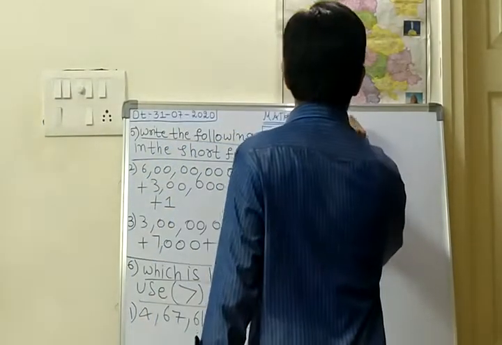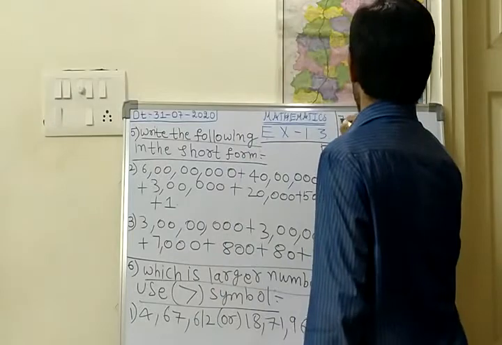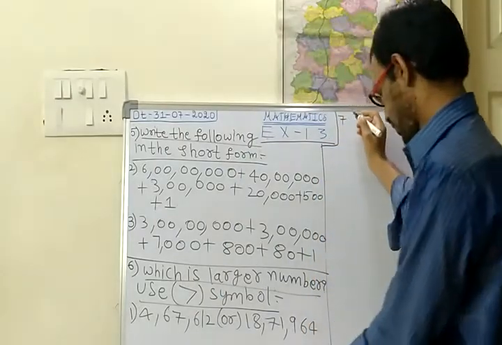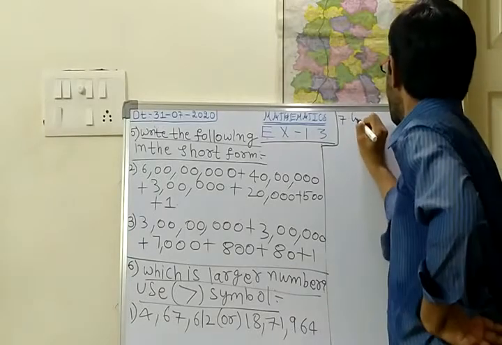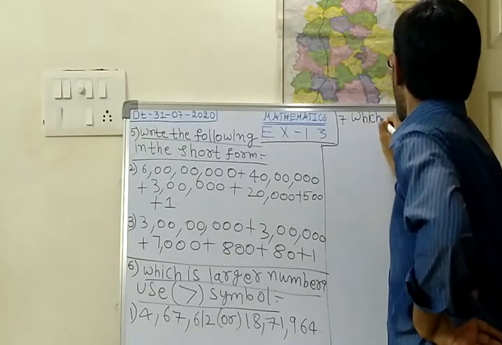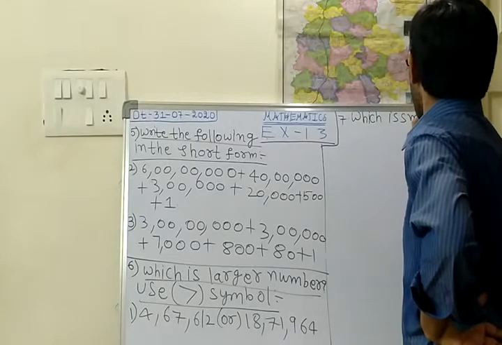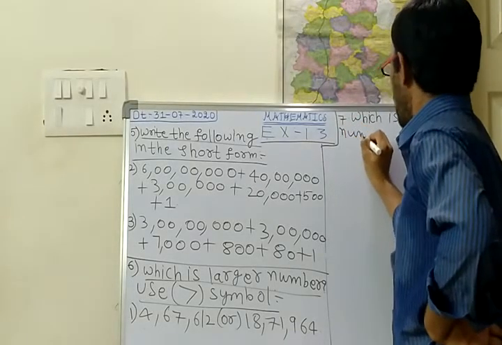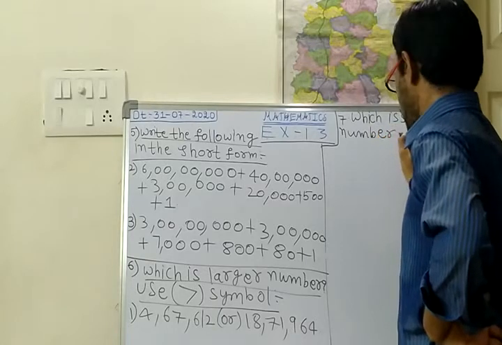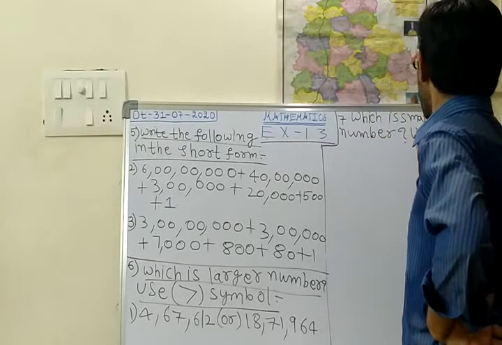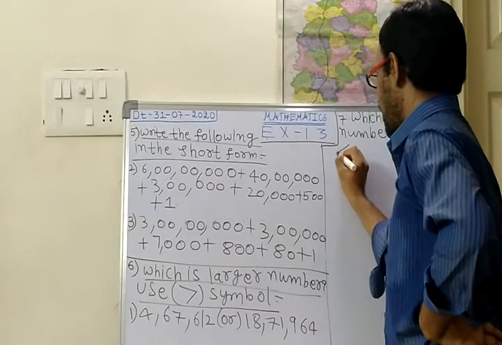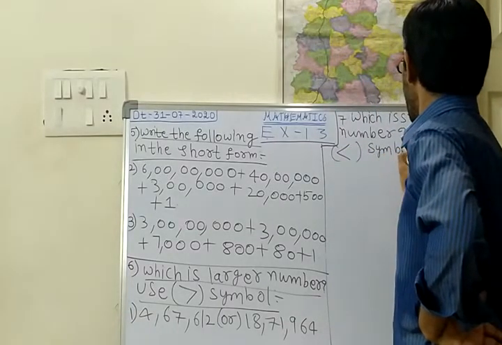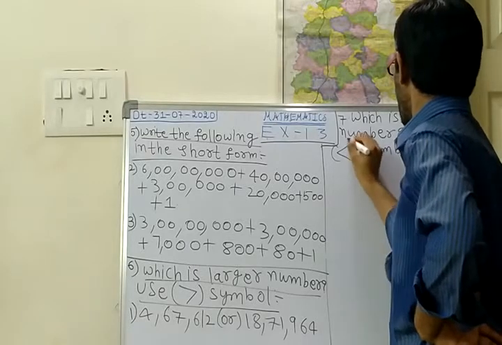Next, seventh bit. In the seventh bit also, same from this only. Which is the smaller number? Use the less than symbol.